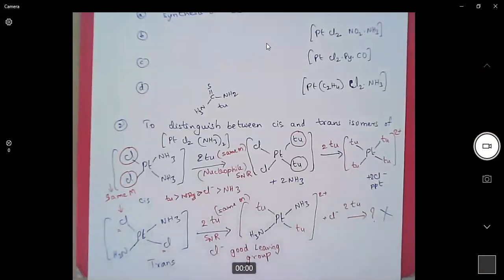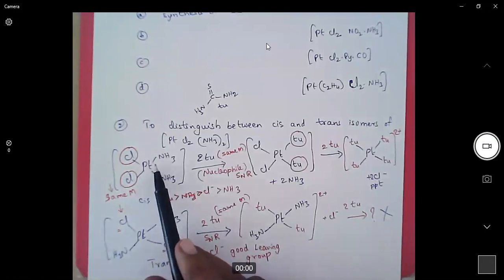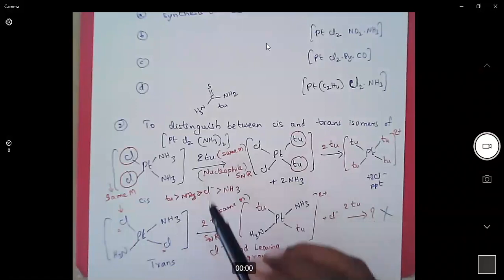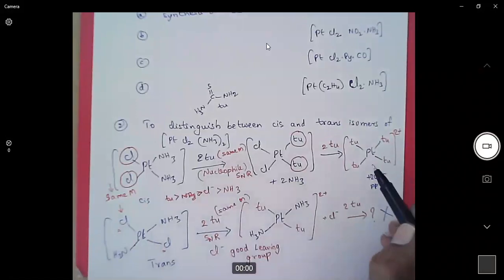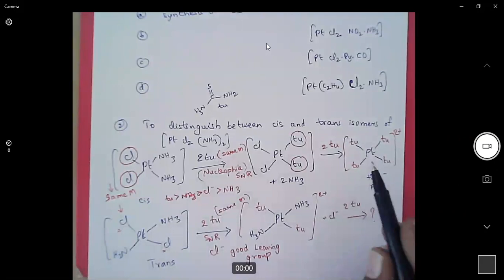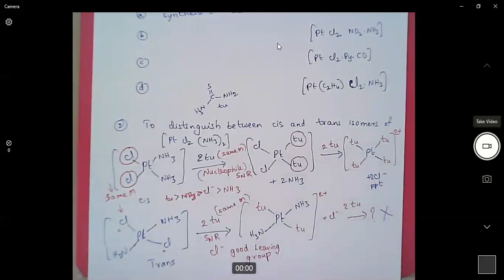So how do we do this experimentally? Just take equimolar cis complex in a solution and trans complex in another solution. Add equimolar thiourea in both solutions. We will get a precipitate after the reaction is completed, then purify the precipitate and weigh it. Cis complex will give high weight, whereas trans complex will give low weight. So this is how we can distinguish between cis and trans complexes using trans effect.